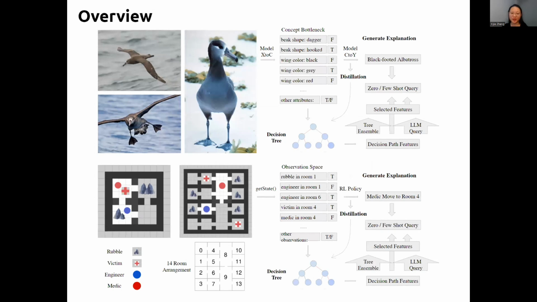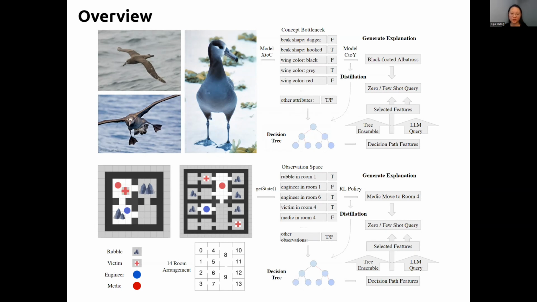This is an overview of our proposed method, which basically involves 3 steps: knowledge distillation, feature extraction, and large language model query. We first follow the standard method of model distillation and replace an existing network with a decision tree to make it interpretable in structure.